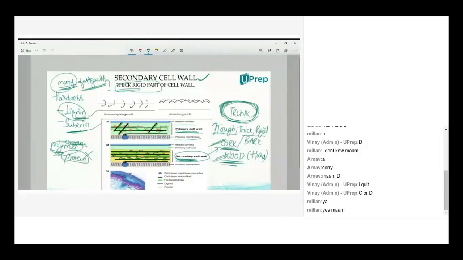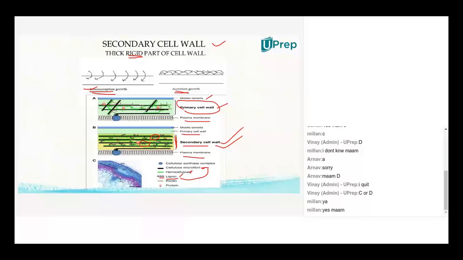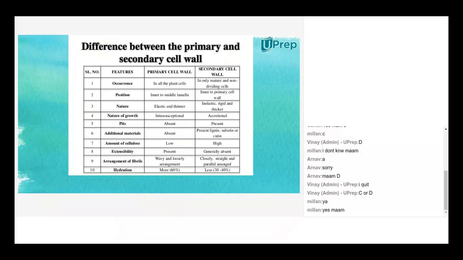Generally, the question can be like this: how the primary cell wall is different from secondary cell wall. Then you have to go for these words: lignin, suberin, and all. Okay, where you find lignin, where you find suberin, you will find in the cell wall of trees, especially secondary cell wall part. Okay, I'll show a slide which explains the difference between primary and secondary cell wall.